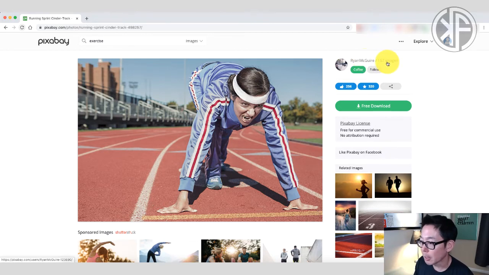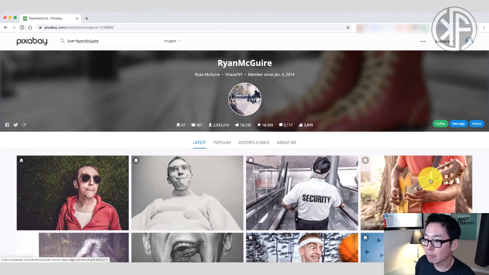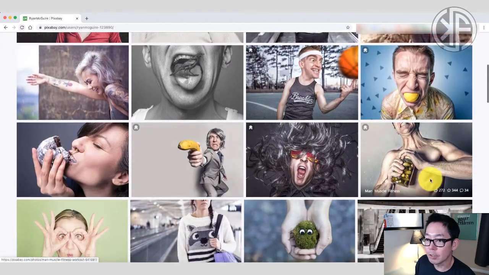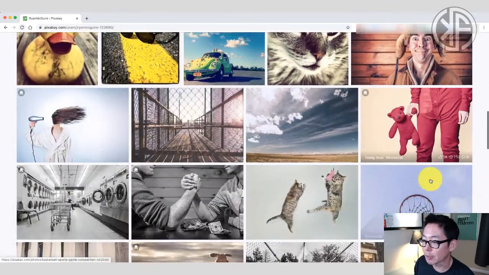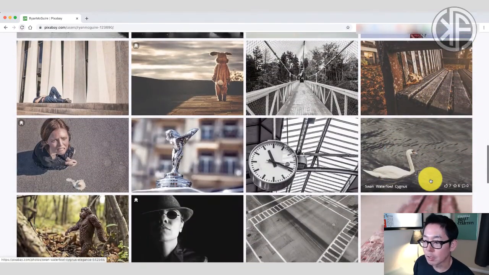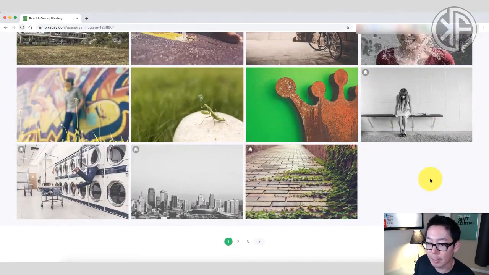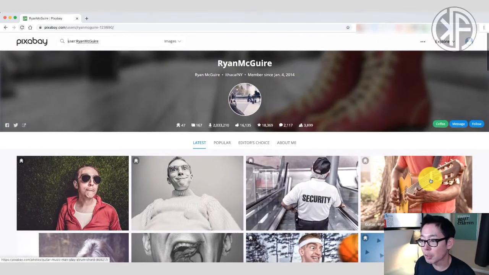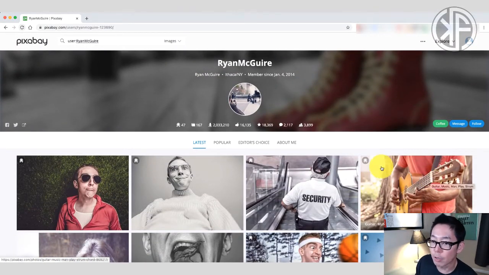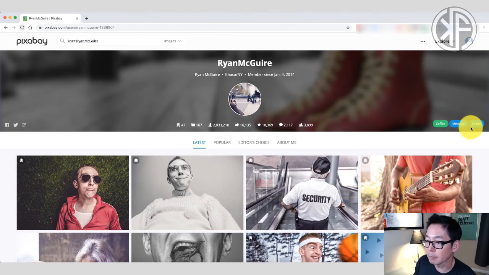So if you want to take a look at those photos, and we're going to do this right now, we're going to click on his link. And as you can tell, Ryan has a lot of unique looking images. These are pretty cool, actually. They're very different. They're not your typical stock photos. They're just very, very interesting. I really like it. So this would be someone that, let's say, I would like to follow. So I could follow them by clicking this button right here, okay? Or I could even communicate with them and send them a message and maybe ask him if he could post some other photos, okay? So that's just one way to build up this Pixabay community.